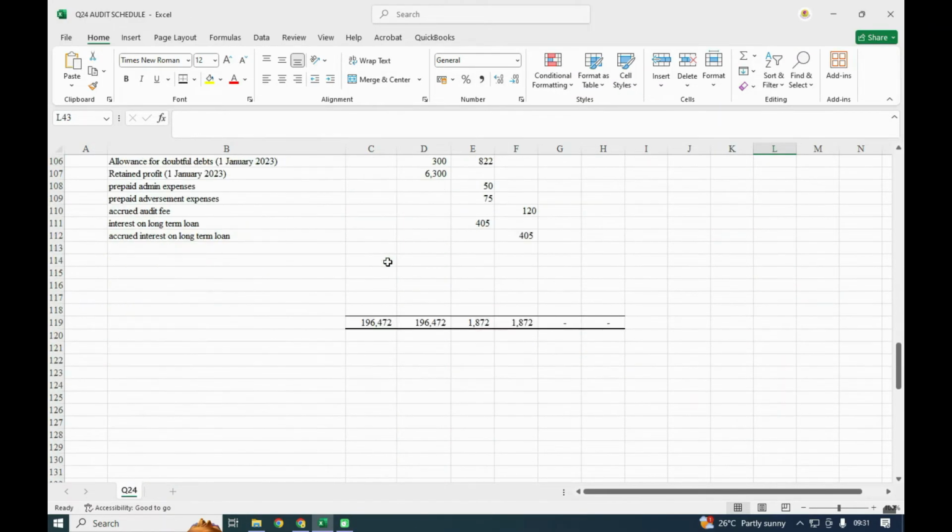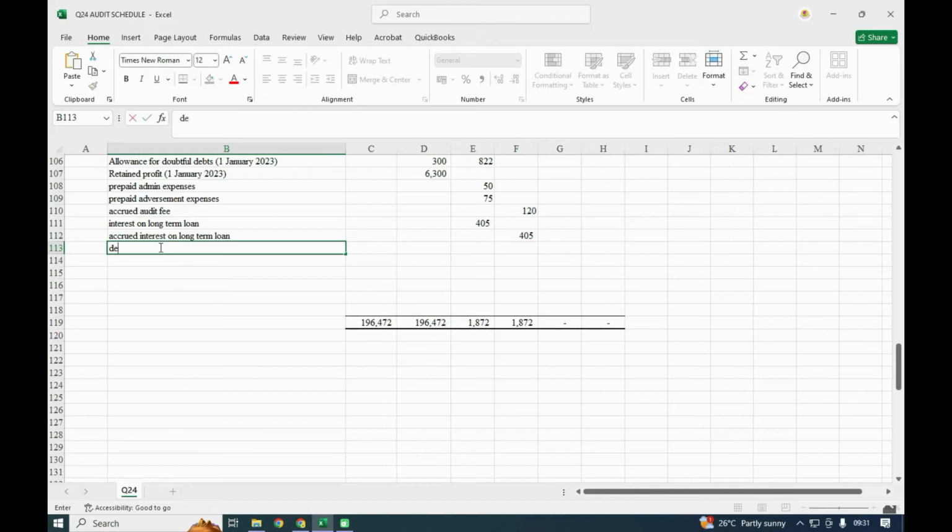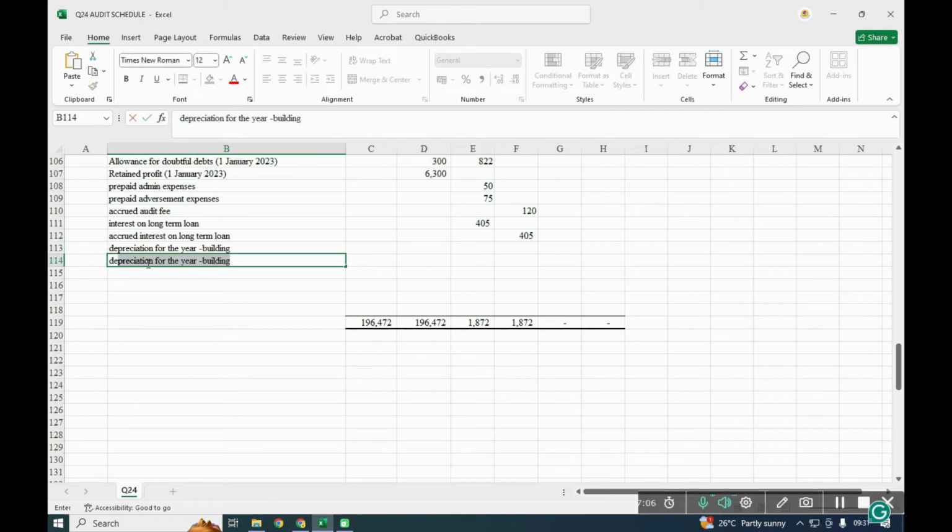So we have depreciation for the year. For the year, we have for building, and here depreciation for the year for heavy machinery.